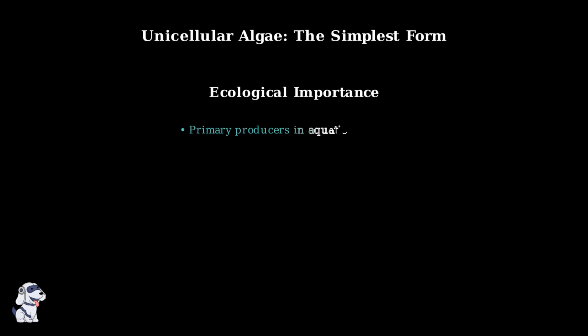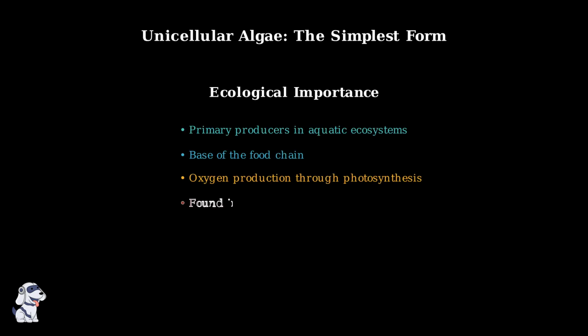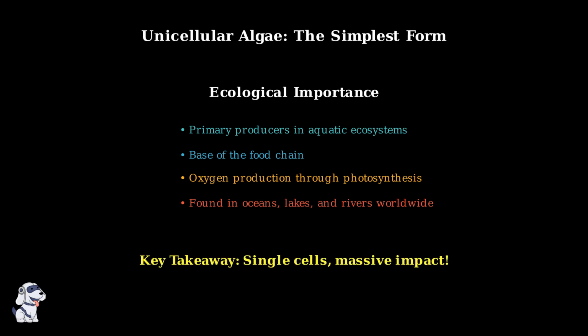Despite their tiny size, unicellular algae play enormous roles in aquatic ecosystems. They serve as primary producers, forming the foundation of food webs, producing oxygen through photosynthesis, and can be found in virtually every aquatic environment on Earth. The key takeaway is that unicellular algae prove that size doesn't determine importance. These single-celled organisms demonstrate how even the simplest forms of life can have massive impacts on our planet's ecosystems.